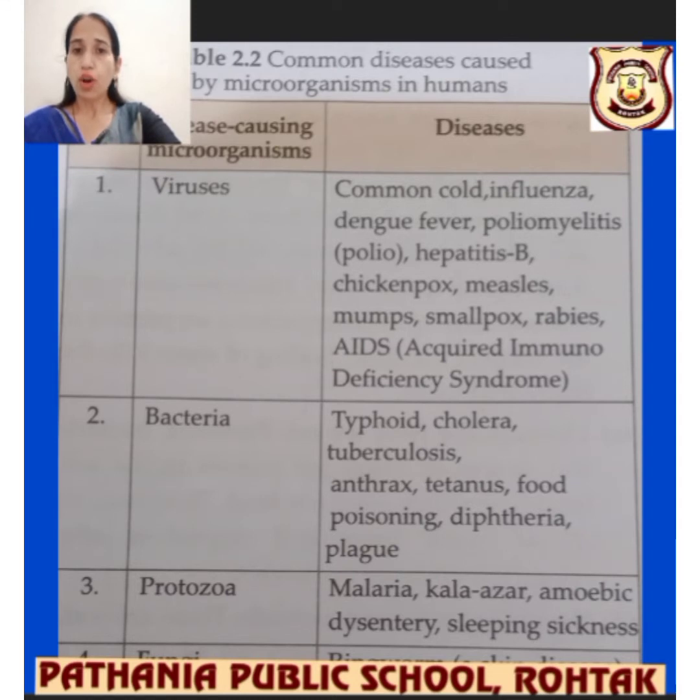Common diseases caused by microorganisms in humans, we will take with this table.